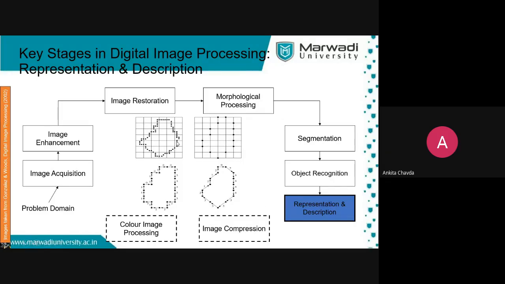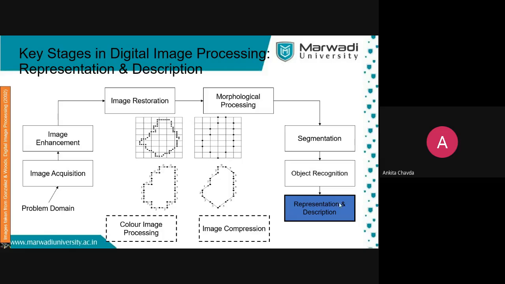If the shape is something like this, if intensity is something like this, then the shape should be like this. It's very nearby. But we are not looking for this for now, right? We are only having segmentation and object recognition. This is again another unit: how to represent and how to describe the object.